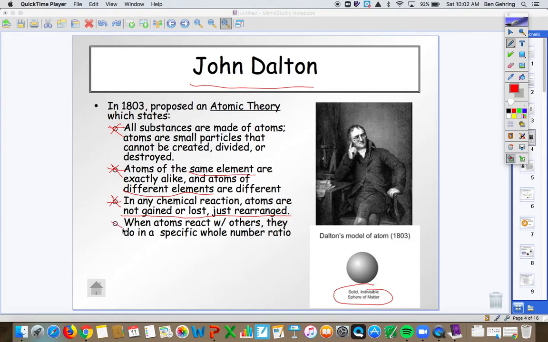And then when atoms react with others, they do so in specific whole number ratios. So I can't have half an oxygen atom and a whole iron atom. I have to have a whole oxygen and a whole iron. Those were his four postulates. And this is in the 1800s. So this is just over 200 years ago we came to this idea.